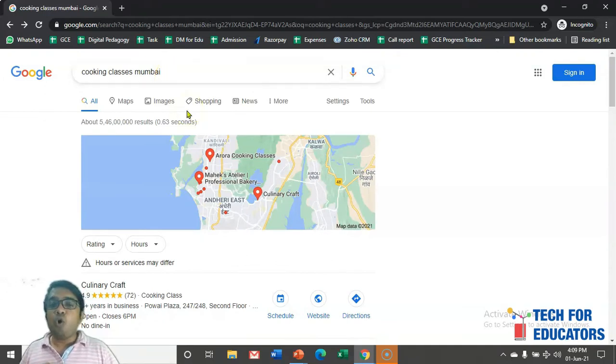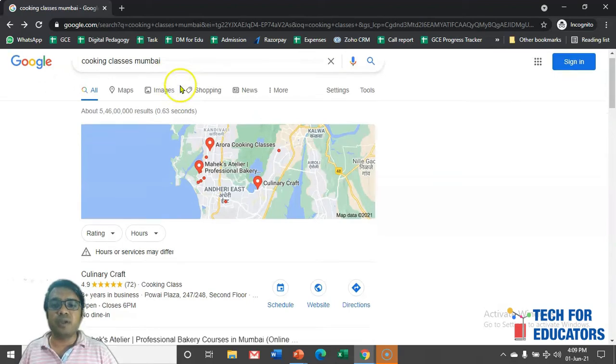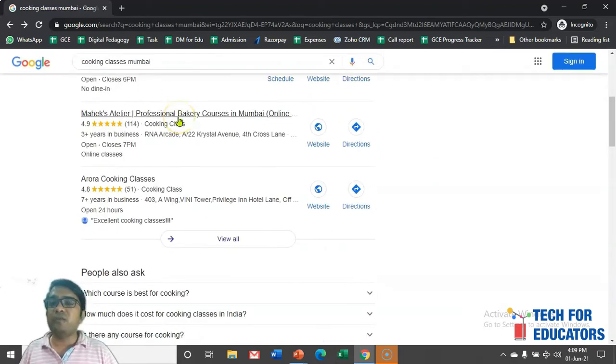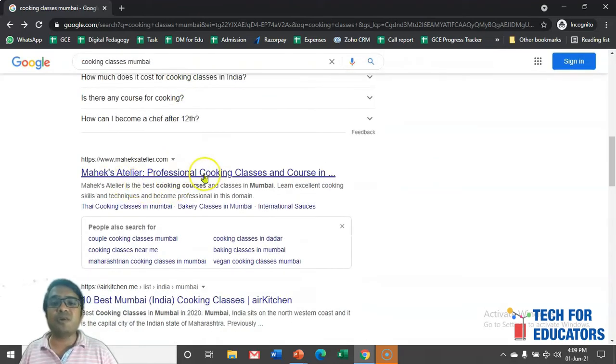And third, all your prospective students, those who want to join your classes, even if they are searching for cooking classes in Mumbai and want to enroll with you, if they see your name over here, it means quickly building their trust. It means they are getting reassurance about your institute. Okay, they are coming on the top result. It means they are good. That is why Google is showing them on the top search. So you also earn trust.